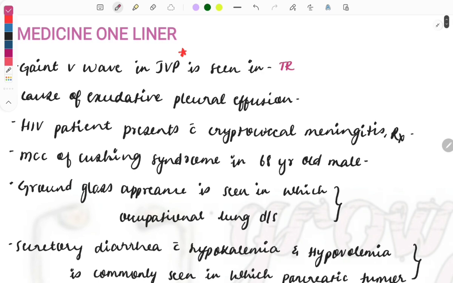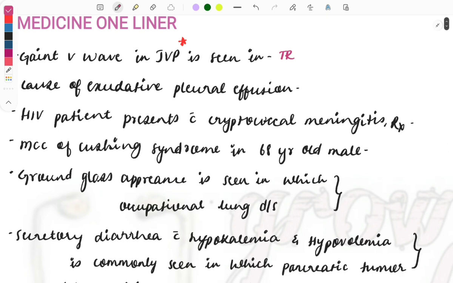Okay, so questions are asked like absent A wave in which disease, cannon A wave in which disease, or they can ask in the normal thing that the A wave signifies which of the following. A wave signifies the atrial contraction. So in this JVP, the waves and what each stands for, that one is important.